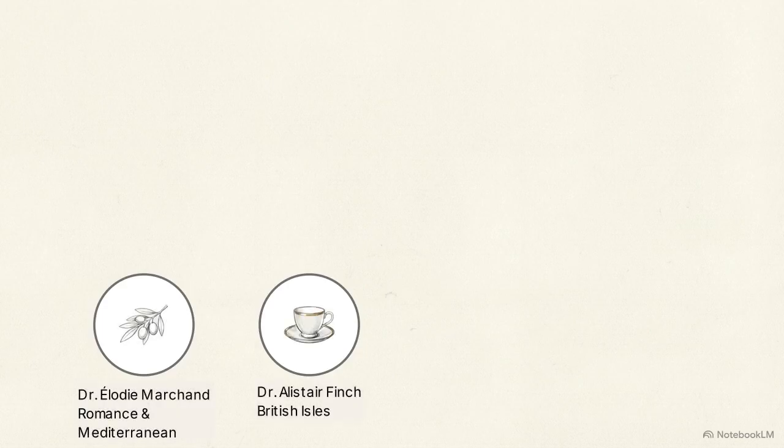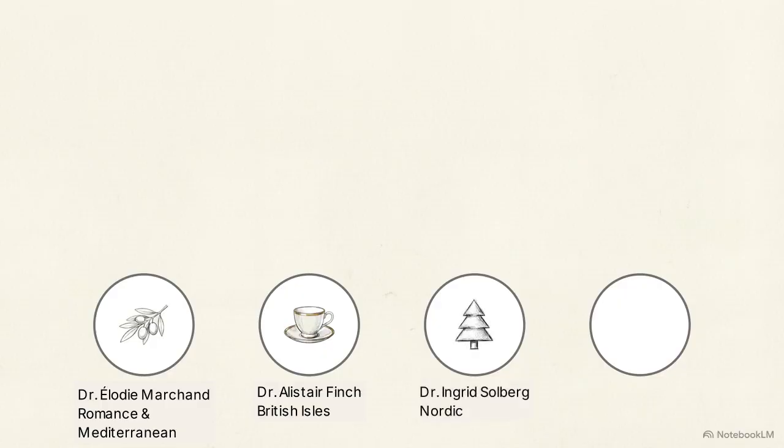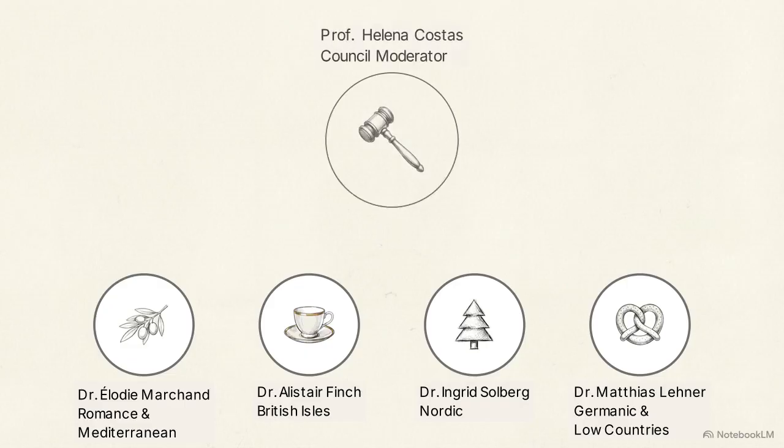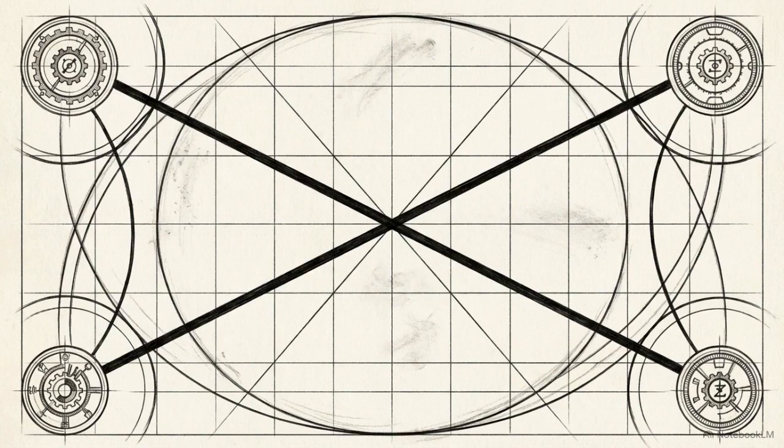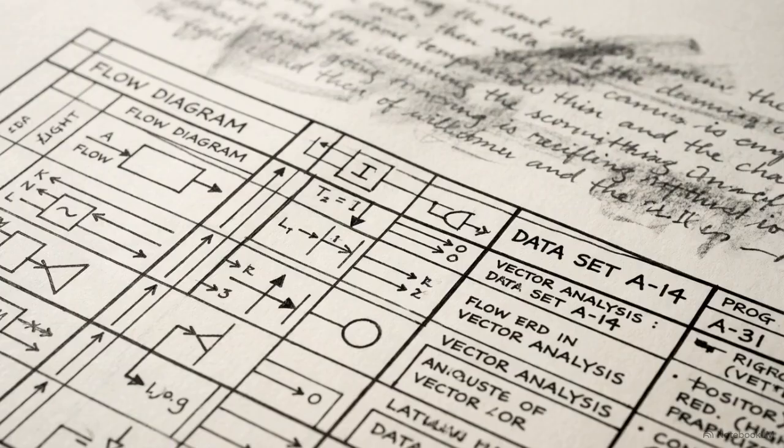We populate the first half of the council with 2 regional experts, a Romance and Mediterranean specialist and a British Isles specialist. The second half of the council consists of a Nordic specialist, alongside an expert covering Germanic and Low Countries. The central control mechanism is the neutral moderator persona. This agent possesses final tie-breaking authority over the entire dataset. By equipping these agents with conflicting academic backgrounds, the system forces the AI to fight over precise definitional boundaries rather